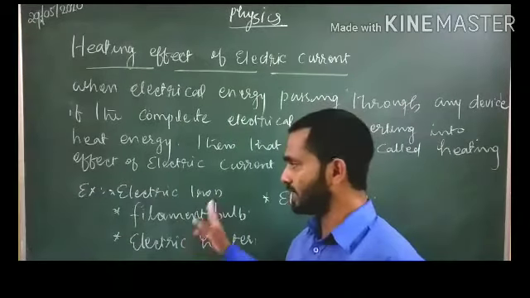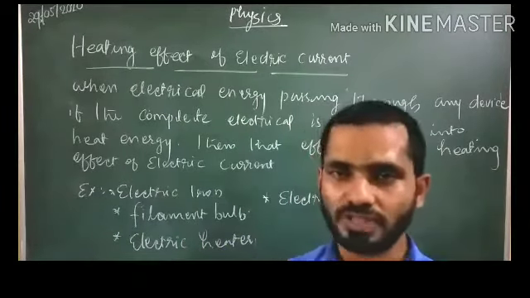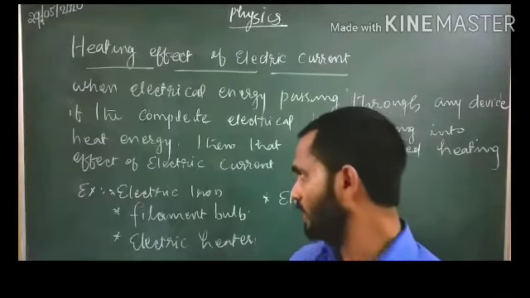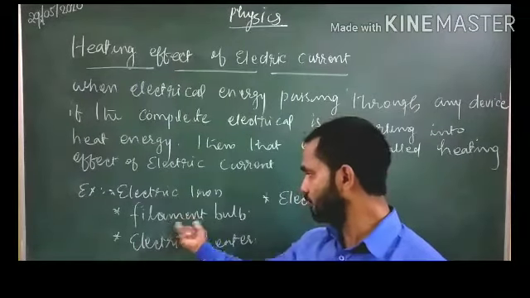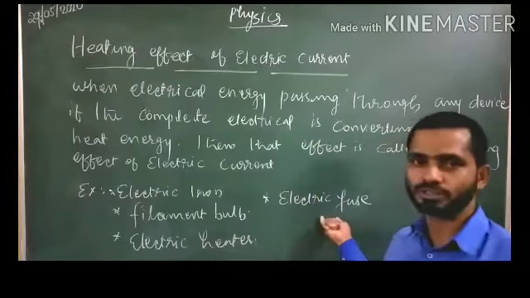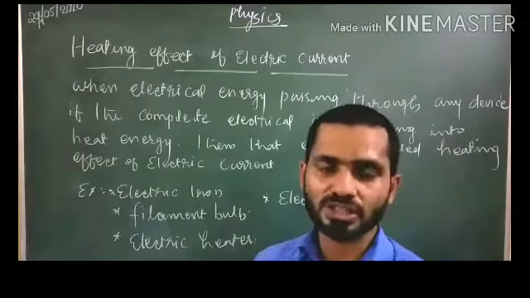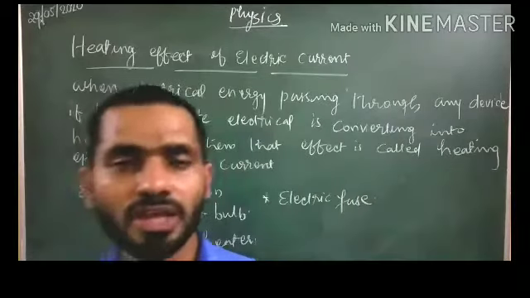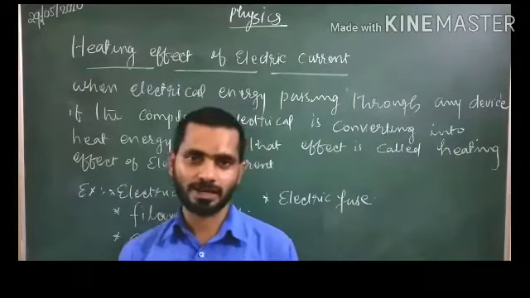There are some devices which are working on the basis of this heating effect. Number 1, electric iron, then filament bulb, electric heaters, then electric fuse. These are some devices which are working on the basis of the heating effect of the electric current.